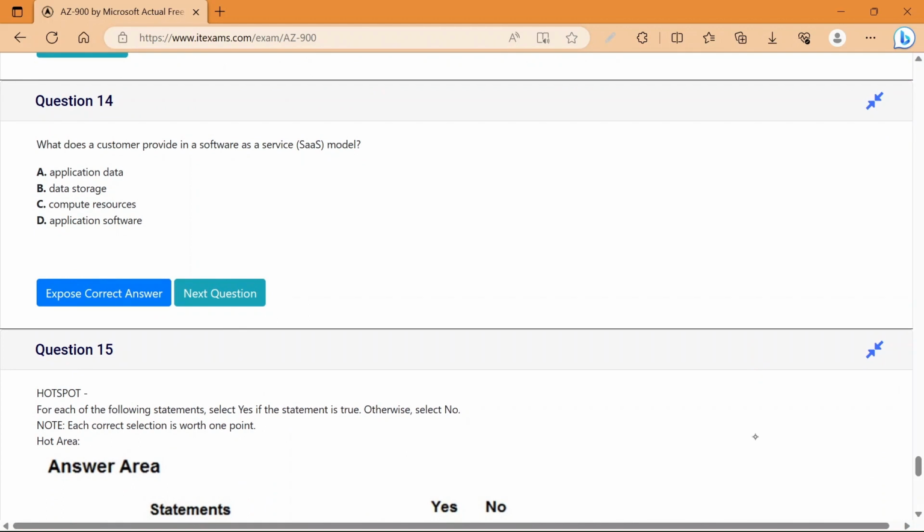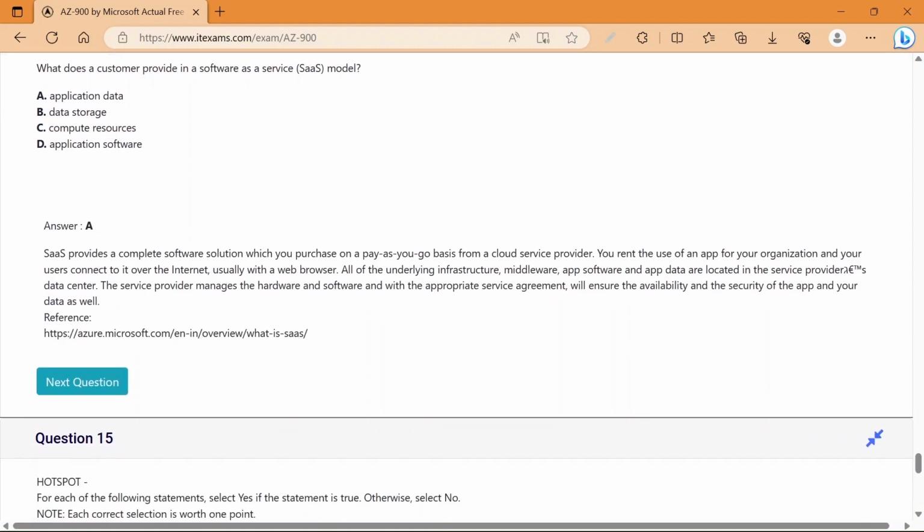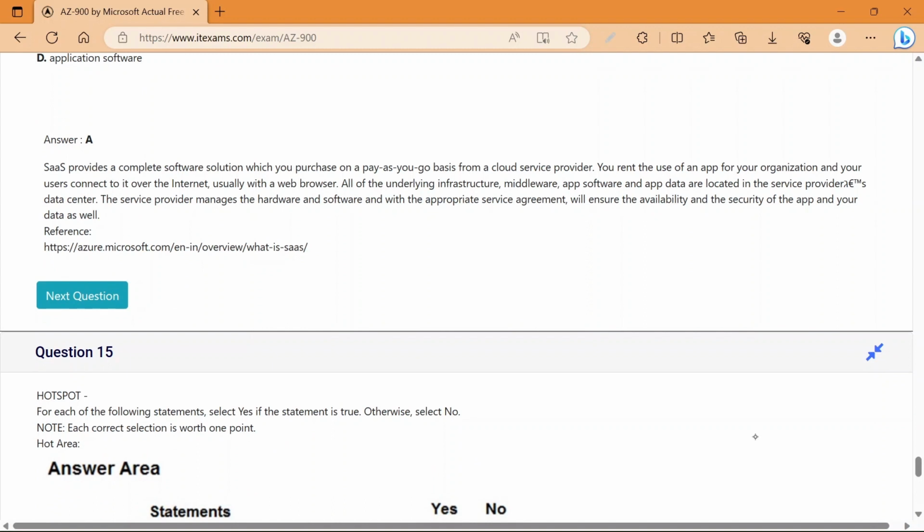Now question number 14. What does a customer provide in a software as a service model? So what does the customer provide? Okay. So the customer provides the application data in a software as a service model. Software as a service provides a complete software solution which you purchase on a pay as you go basis from the cloud service provider.